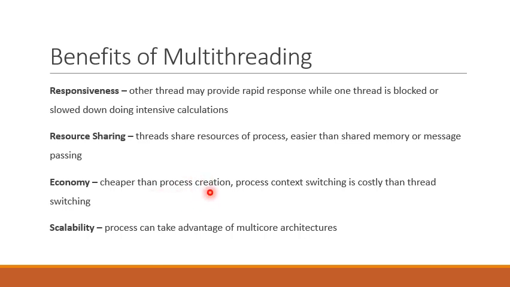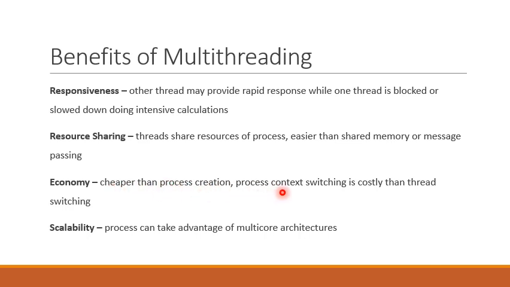It takes the operating system to create a new process and to allocate resources for that process. Whereas threads are created by the user. It doesn't involve the operating system. So it is cheaper to create a thread as compared to creating a process.